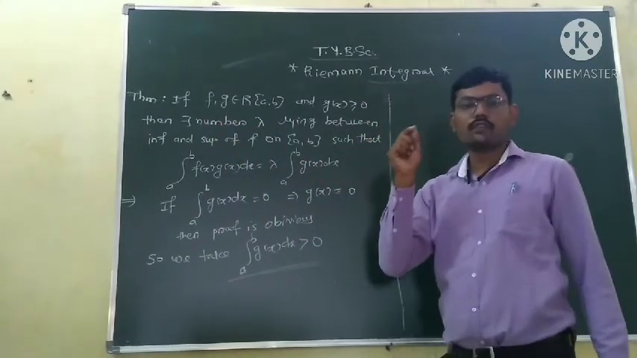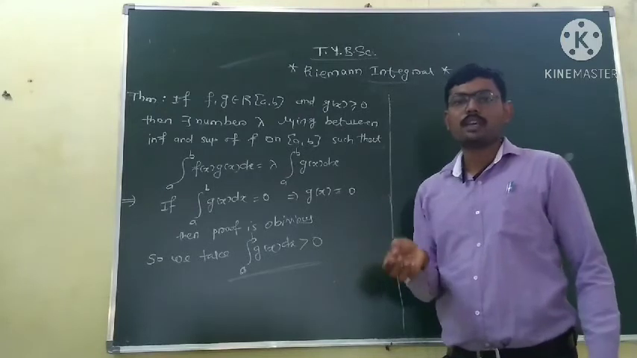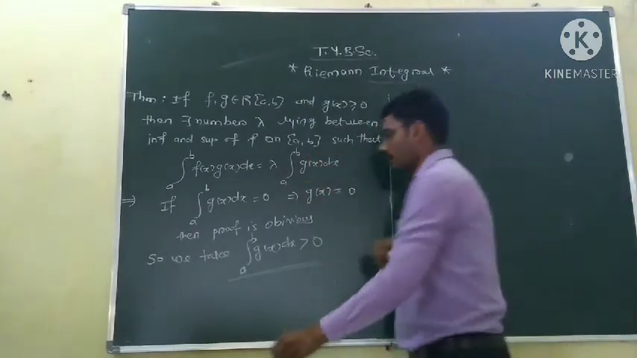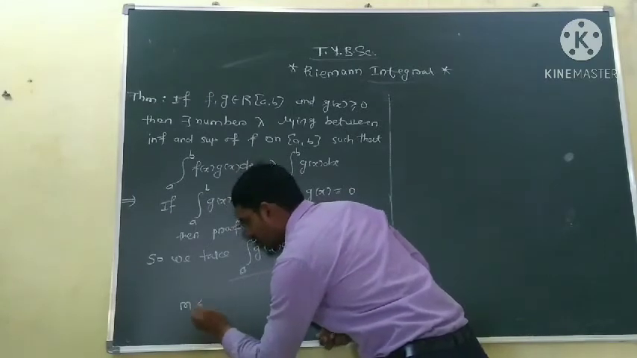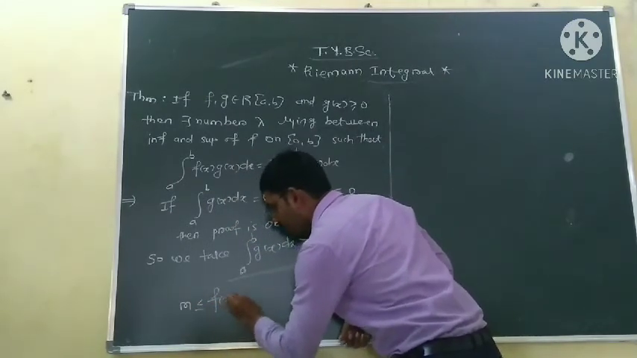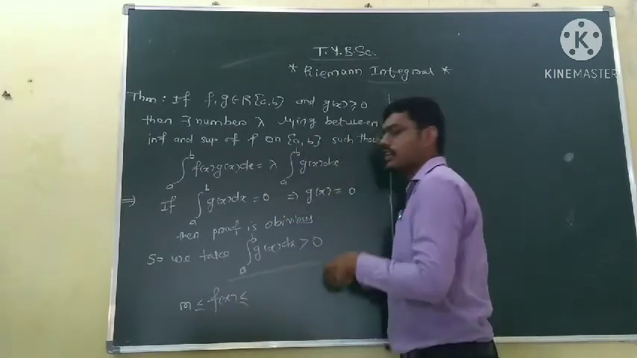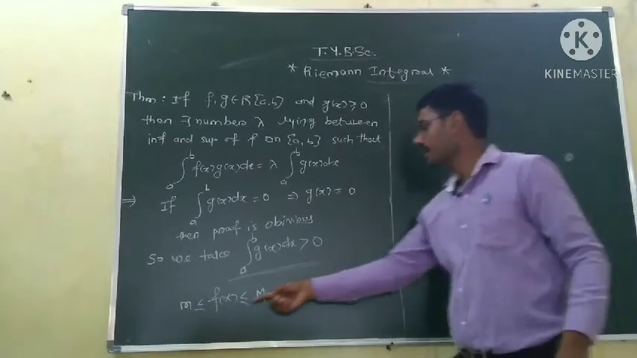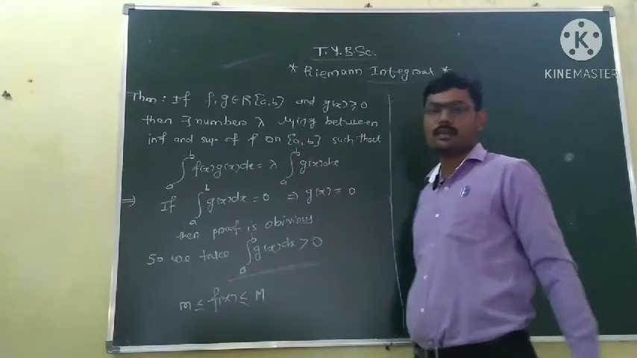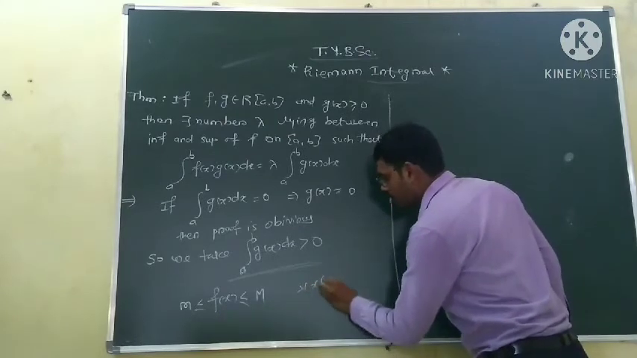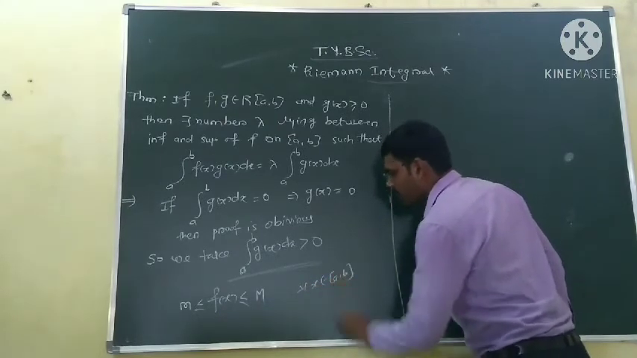since function f has infimum and supremum, each value of the function lies between that supremum and infimum. So we have the infimum of f is less than or equal to any value of the function, and this value is always less than or equal to the supremum of the function, for all x in the interval a to b. Okay.